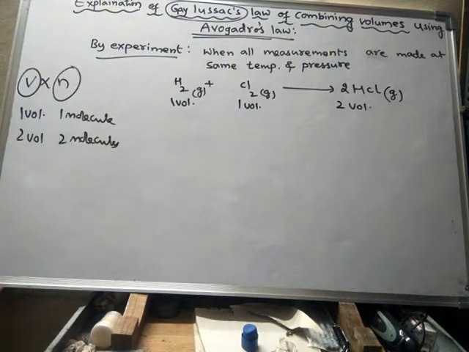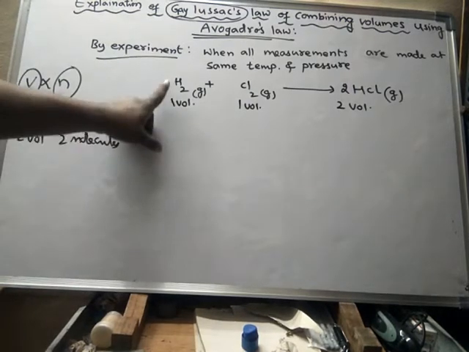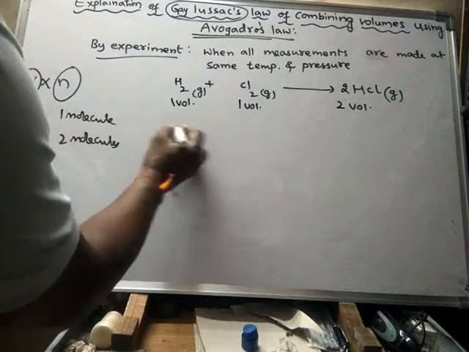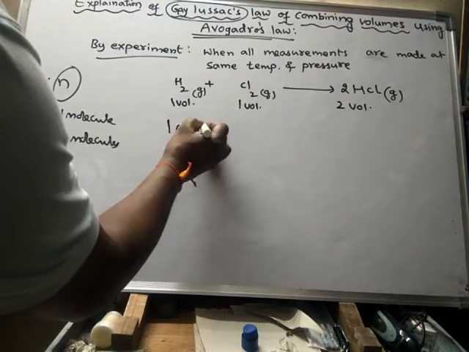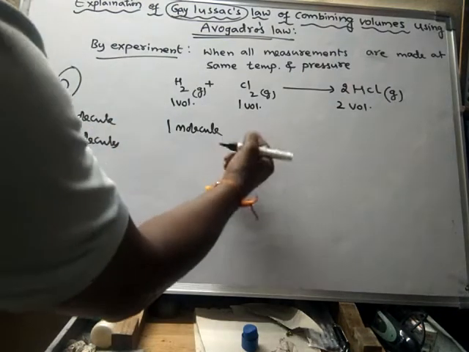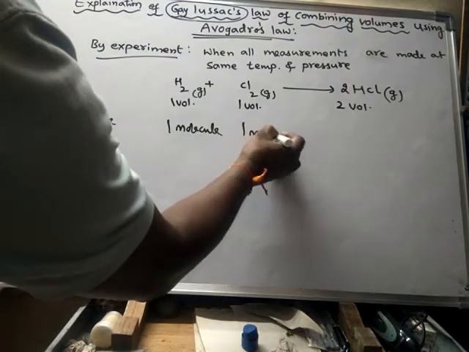Here, as hydrogen is taken in one volume, it will be equal to one molecule. If you consider one volume as one molecule, here also one volume will be equal to one molecule.